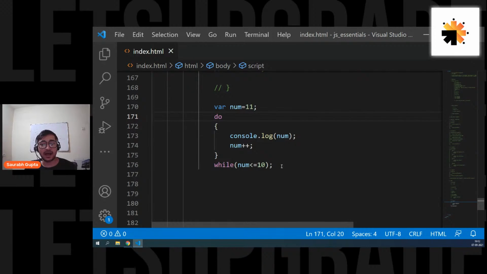So everyone, are we clear? It executes the block of code first and then checks the condition. Yes, Divya, exactly. So that's the difference between while and do while. That's why while is also called an entry control loop and do while is also called an exit control loop. Is that clear? Because one checks the condition at entry, one checks the condition at exit.